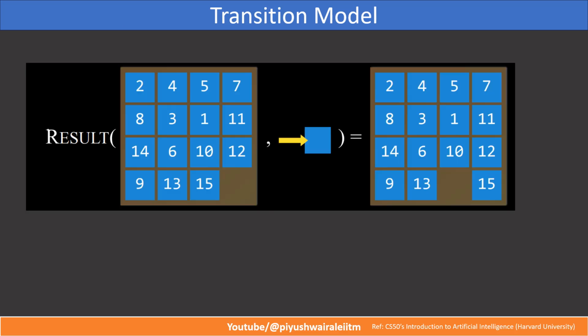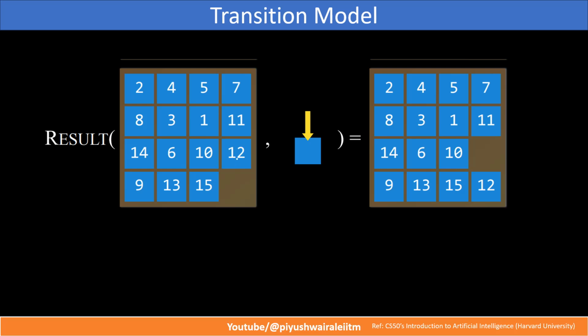Here you can see one example. This is a result function. This is one of my states, and this is my action, right? If we perform this action in this particular state, what I get is a completely new state. So this is a transition model. In the same example, I can also move the slide down, so I will get another new state, right? Whenever you perform any action in a particular state, you will get a new state, and that we call the transition model. It is basically a function which takes a state and an action as input. I hope you understand what a transition model is.